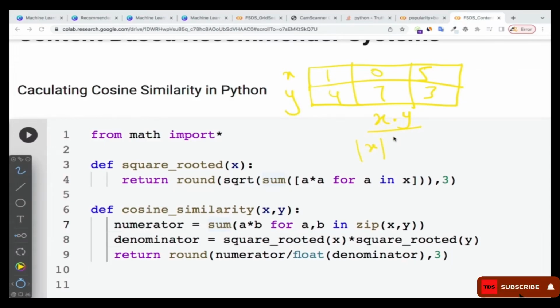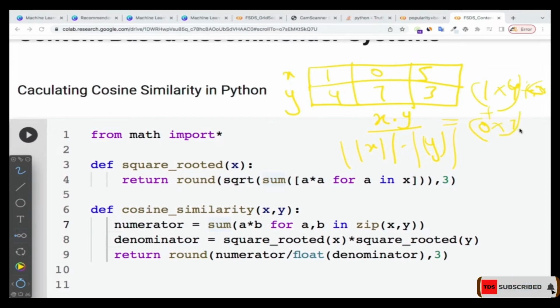So we ended up doing something like this, multiply by that. Okay, we ended up doing something like that. So when we expanded it, we realized that up here is nothing but the dot product of x and y. So it's going to be 1 multiplied by 4, and then 0 multiplied by 7, plus 5 multiplied by 3. That is going to give us this one. So we did something like that. That's what I'm doing over here, right?